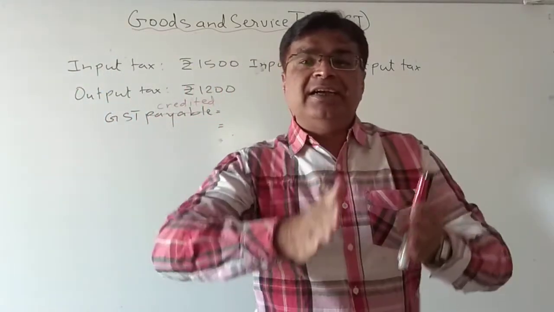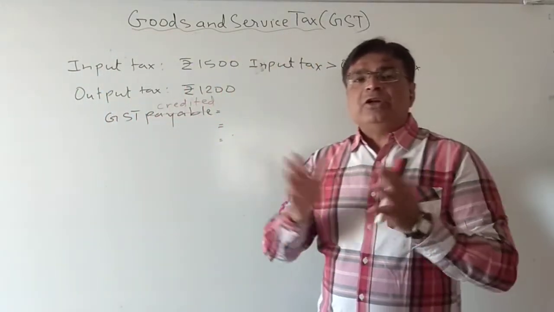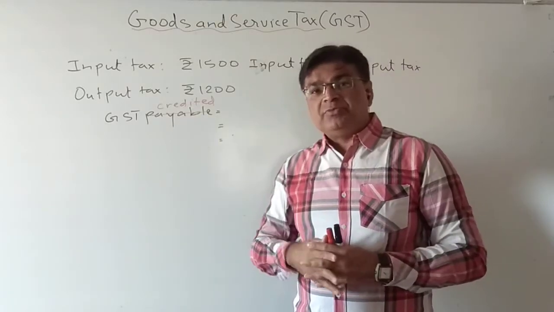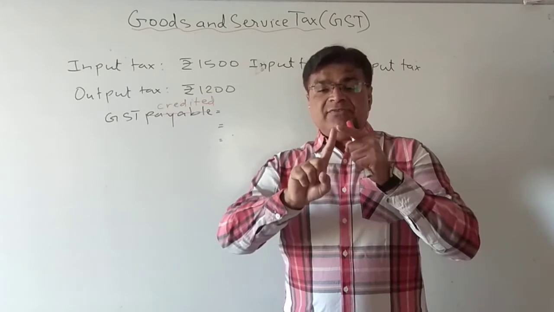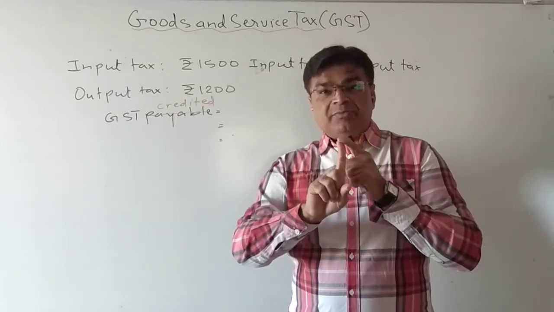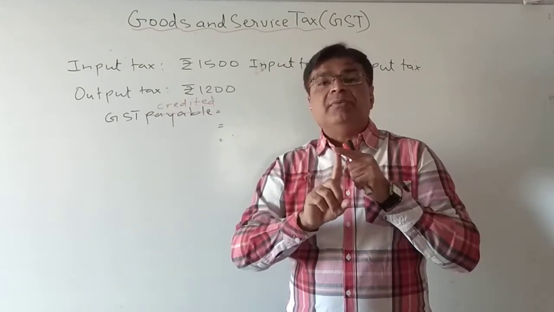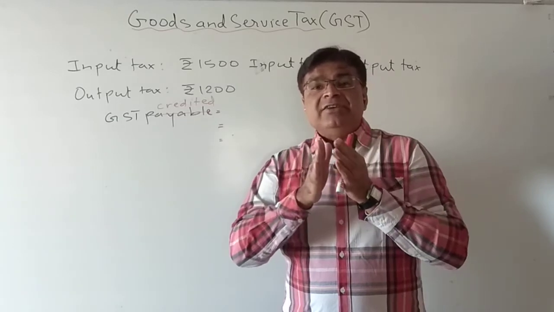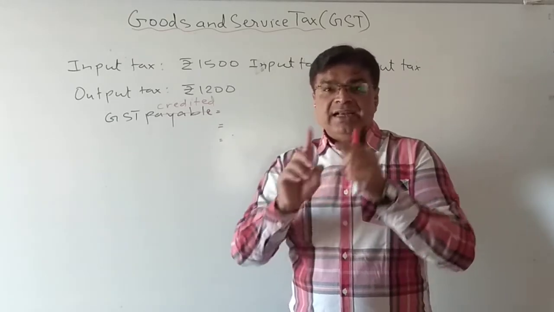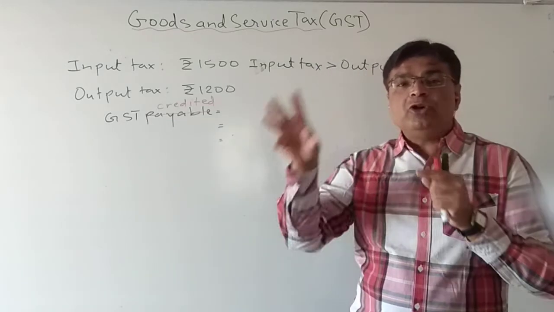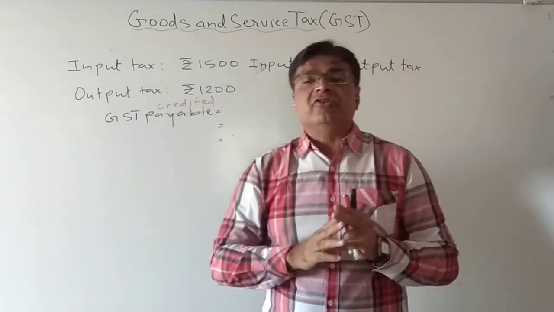More clarity will be there when we solve different kinds of word problems. But students, in these word problems, you only have to remember that if the business is intra-state, means within the state, tax is divided equally between the state government and the central government. And if it is interstate, the whole tax goes to the central government.